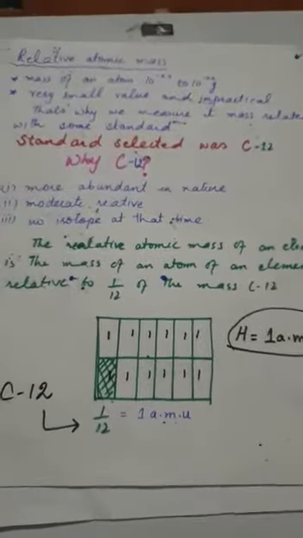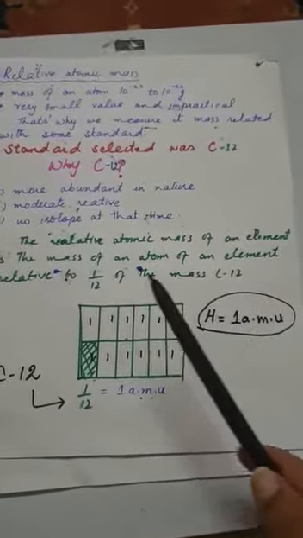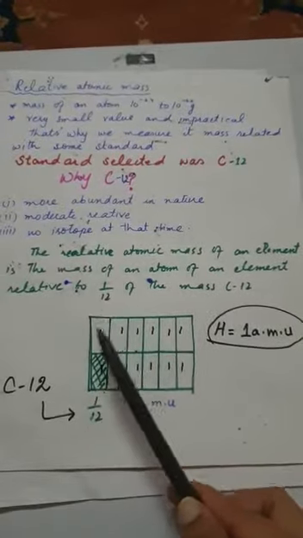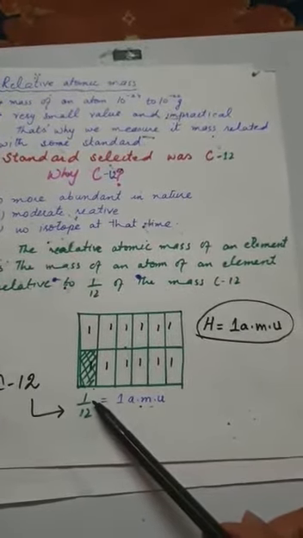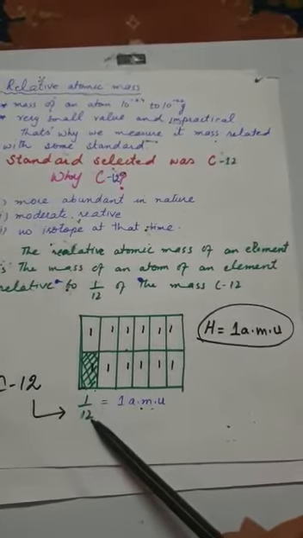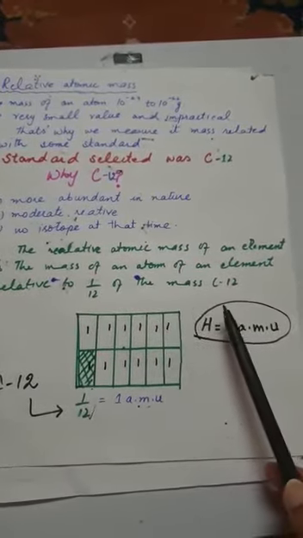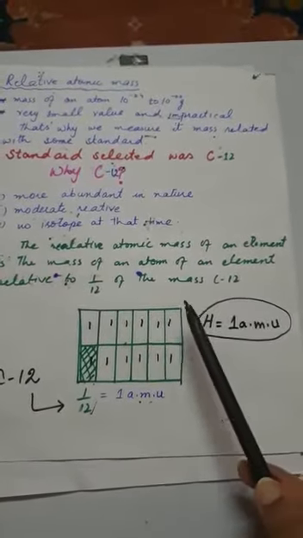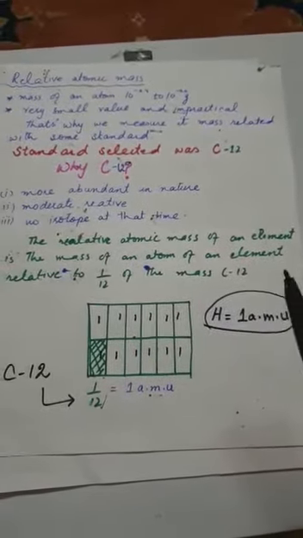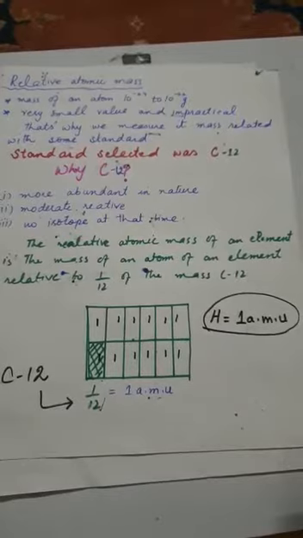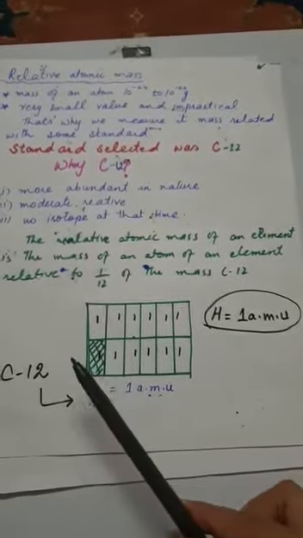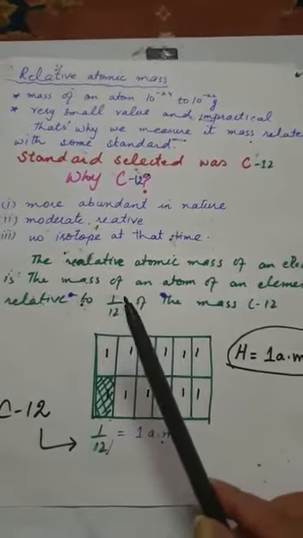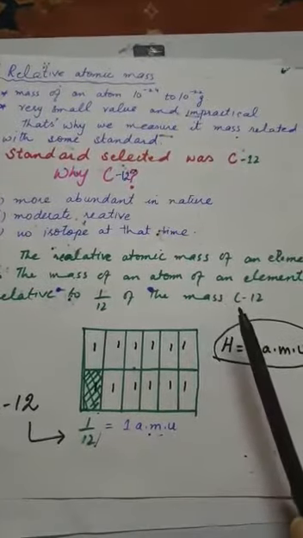For that reason, the definition for the relative atomic mass will be now: the relative atomic mass of an element is the mass of an atom of an element relative to 1/12. So we relate the atomic masses of the atom with that 1/12 of the mass of carbon 12. So for comparison, we don't need to take these 12 parts. For relative atomic mass, we just take that one part for the comparison. So you will notice that we use 1 by 12 of the mass of carbon 12.